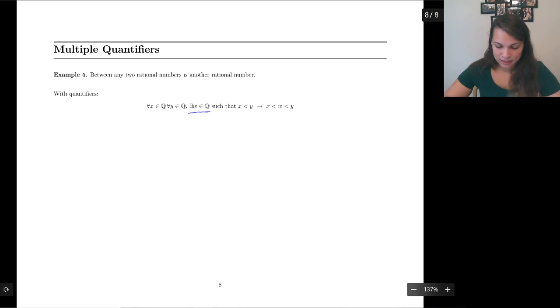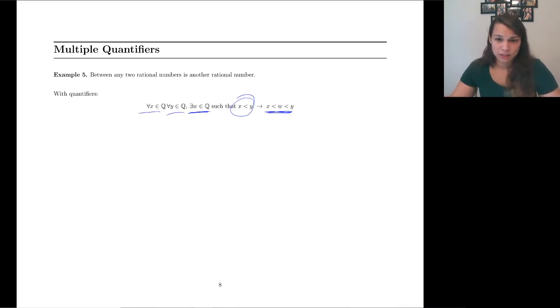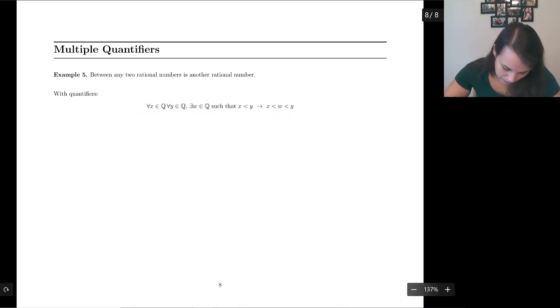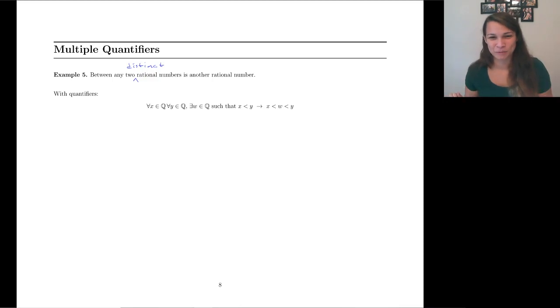And then I'm claiming that there exists a w that's going to be in between those two rational numbers. And then I was able to just say that x is less than y because it's a rational number and it's a rational number. One of them has to be smaller since they're not going to be equal. I guess to make this a little bit more explicit, it should say between any two distinct rational numbers. I had meant to put that in, and then I must have forgotten by the time I got back to this problem. Okay, so between any two distinct rational numbers, which means they're not equal, which means one of them would have to be bigger than the other. Doesn't matter which one it is.